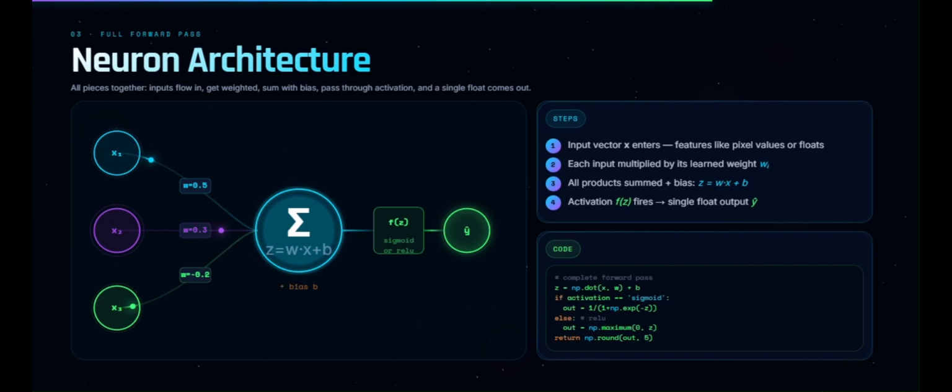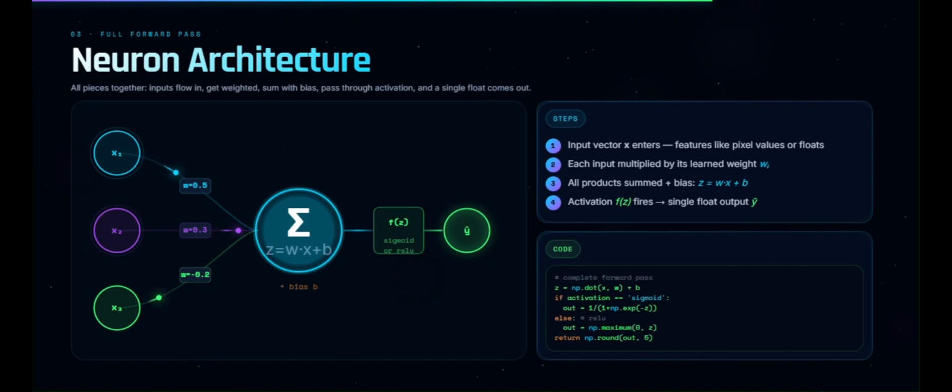Now let's connect everything together. Input enters the neuron. Each feature gets multiplied by its learned weight. The weighted sum is computed, bias is added, and finally, the activation function transforms the result into the final output. The process starts here with the equation z equals w times x plus b.